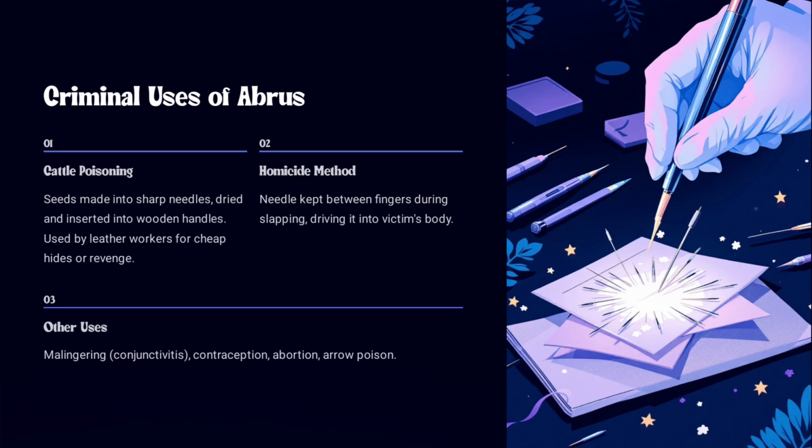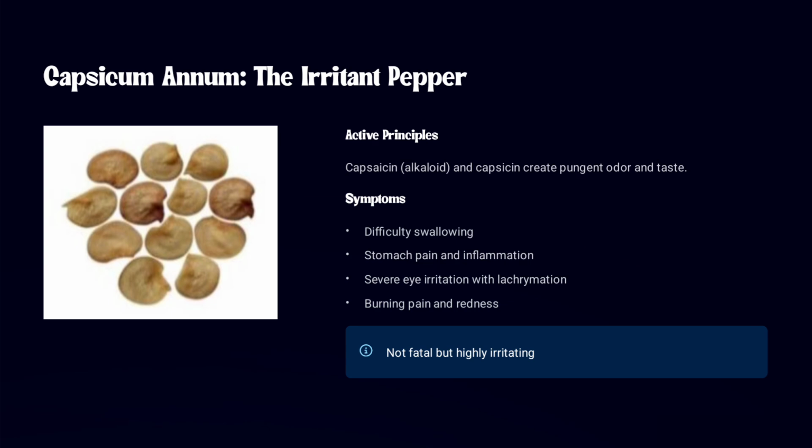And it may also be used as a contraceptive, for abortion, and also for arrow poisoning. And let's see capsicum. Capsicum consists of an alkaloid that is capsaicin, and it creates a very pungent odor and taste. Symptoms include difficulty in swallowing, stomach pain, and inflammation.